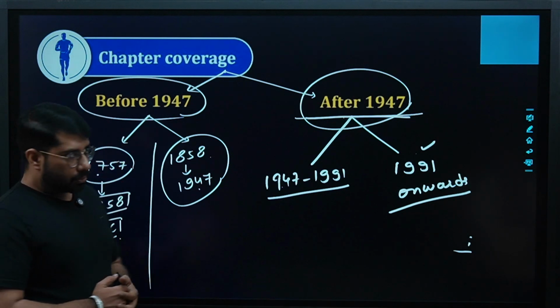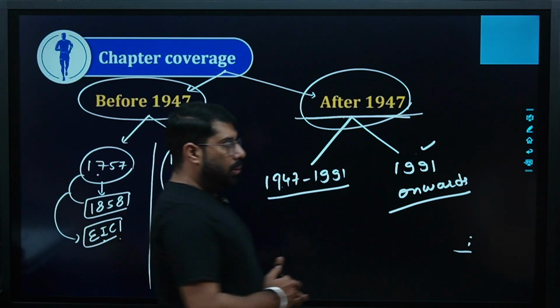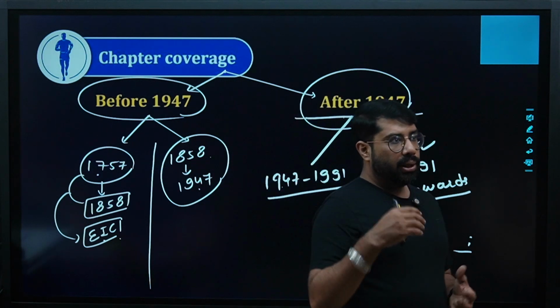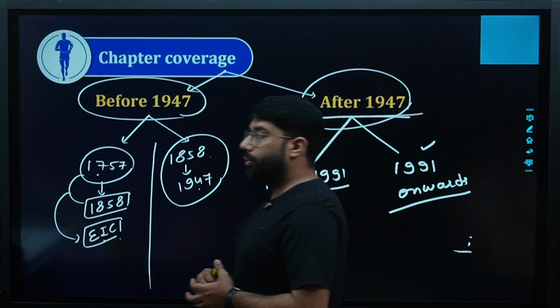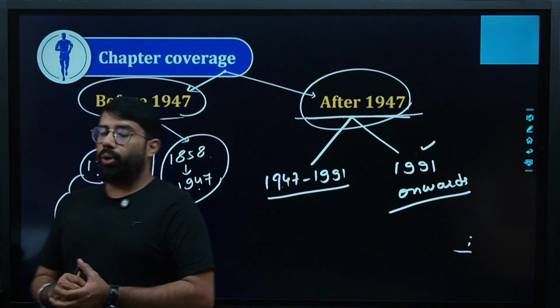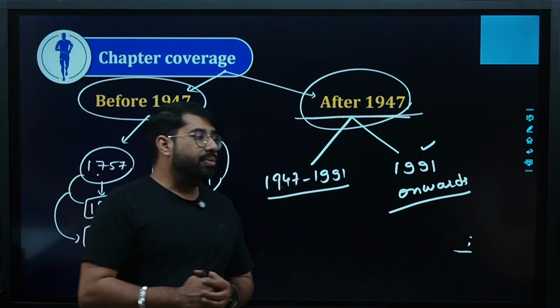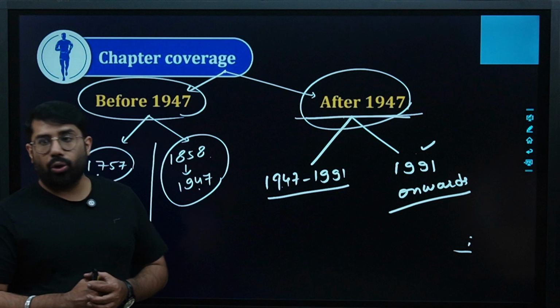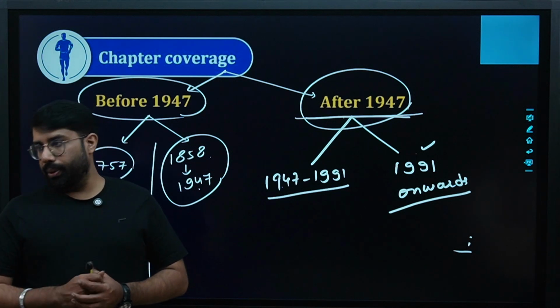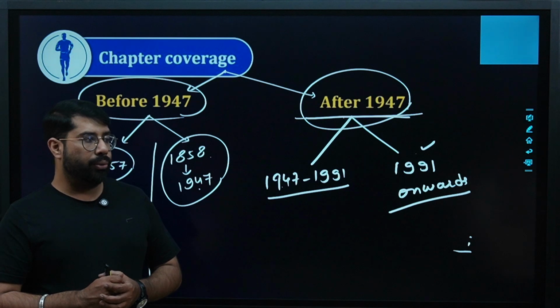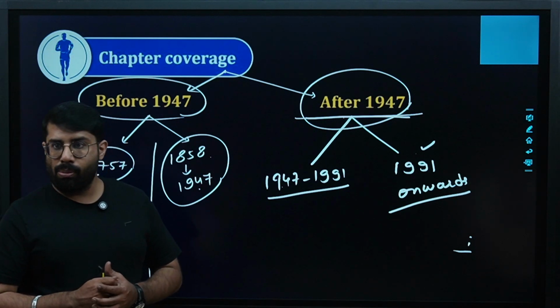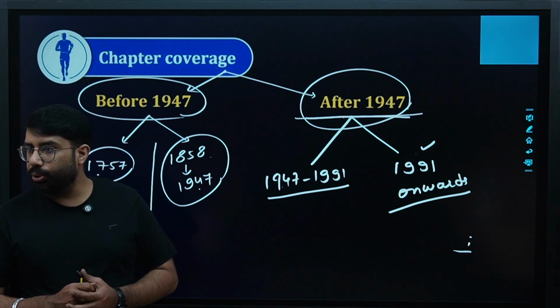Post this, after 3 years, I mean the year in which we implemented the Constitution of India, the same year 1950, one more event happened. What was that? In 1950, we constituted one more group of people, one more commission, which was responsible for a very important task in India. What was the responsibility of that commission?